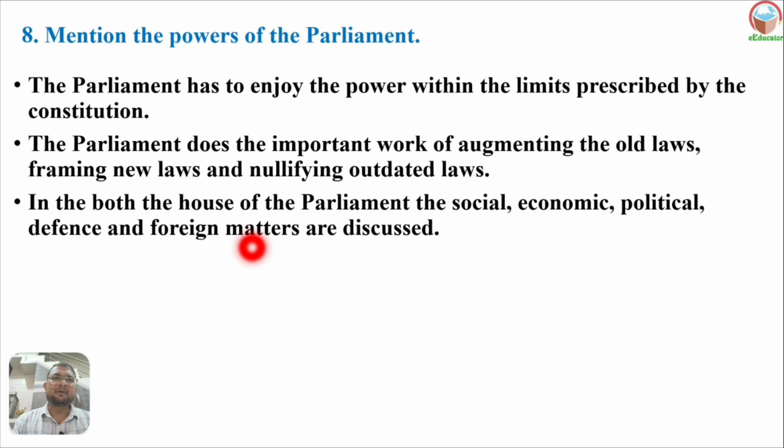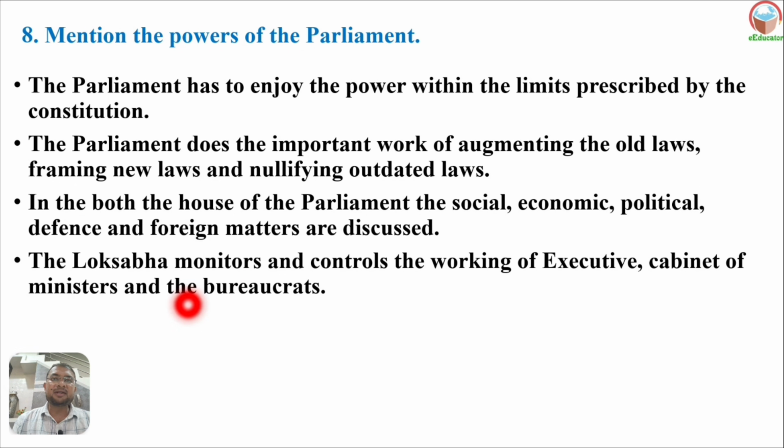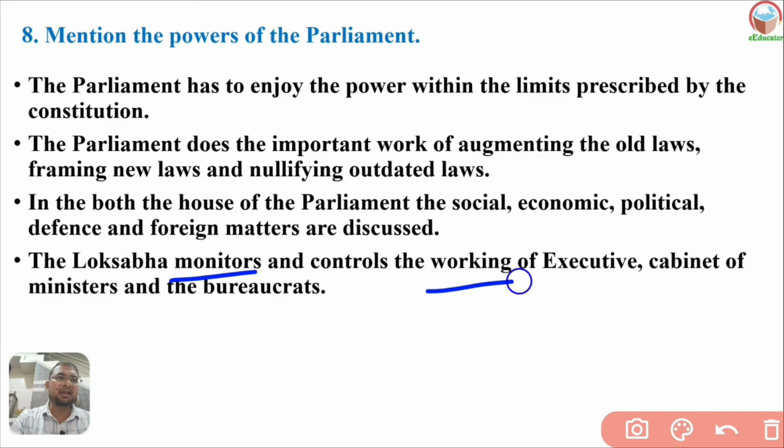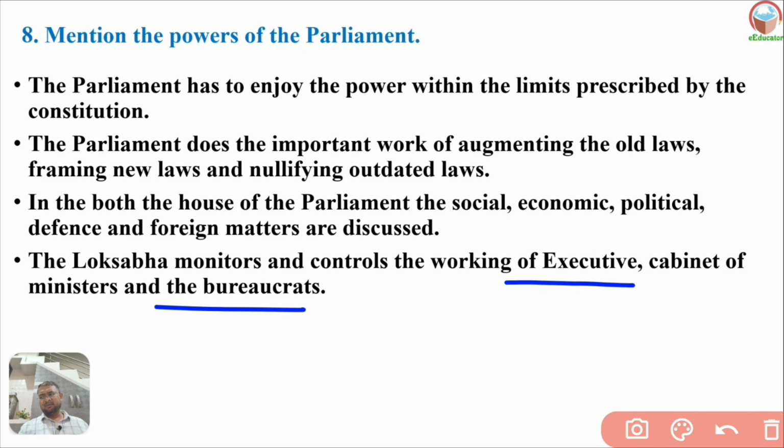In both houses of parliament, social, economic, political, defense and foreign matters are discussed whenever the sessions are held. The Lok Sabha monitors and controls the working of the executive, the cabinet of ministers and the bureaucrats. They also supervise the cabinet of ministers, and they also look after the bureaucrats. All government employees are considered bureaucrats, so they look after these bureaucrats also.